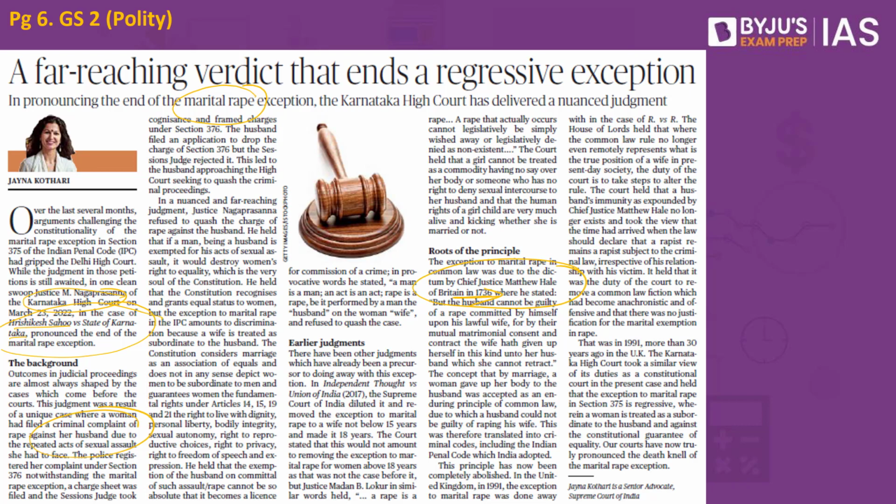But in the year 1991, this exception of the marital rape was completely done away with in R versus R. So this was a landmark judgment in 1991 given by the court in the United Kingdom, where this marital rape exception was completely taken away. But in spite of this law being taken away in Britain, we had these laws in our system. So this article says that now we are in sync with the 1991 judgment of the United Kingdom, where the United Kingdom judgment completely deleted this exception, and whatever judgment is given by the Karnataka High Court is in sync with the 1991 judgment of the United Kingdom.